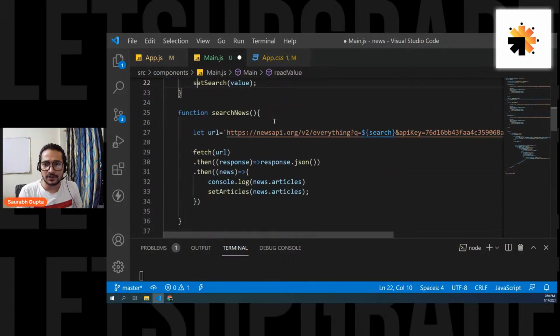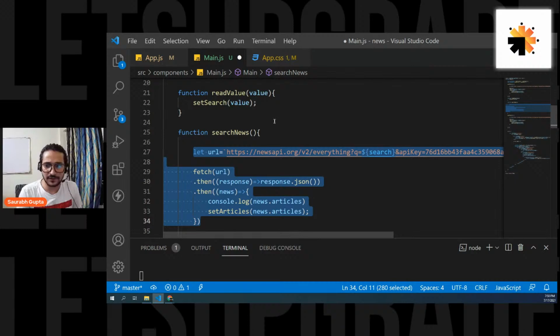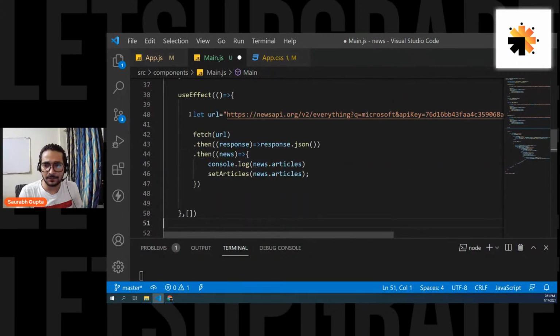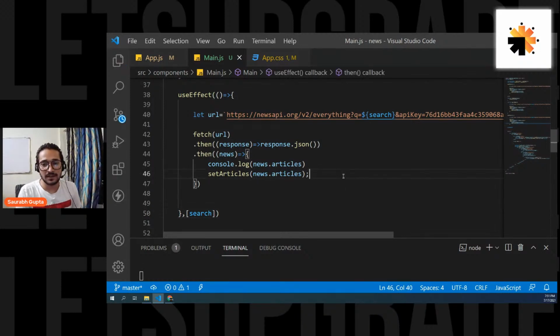Let me copy this search functionality, put it inside useEffect, and then tell this useEffect that it has to work based on the change of the search state. Paste search here, and now it will work when I start typing, because if I type, the state changes, and if the state changes, this useEffect will be called. Now our search will work in both ways.